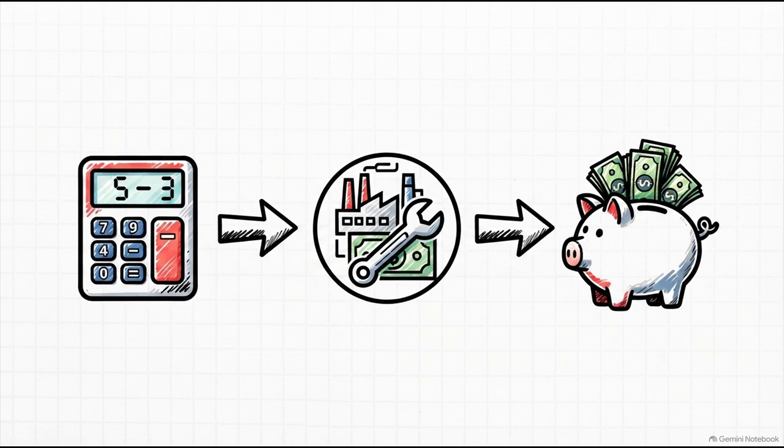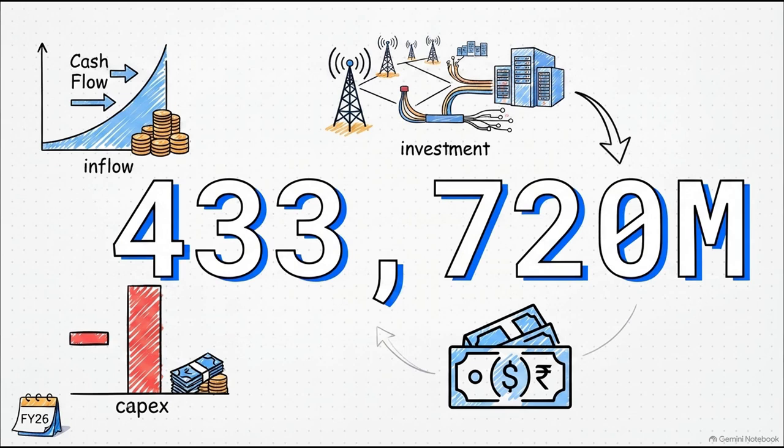However, we can calculate this incredibly vital analytical metric using the exact figures they do provide. We simply take the reported operating cash flow and subtract the reported cash capex. Let's actually do the math for fiscal 2026. If we take the 775.5 billion rupees in operating cash flow and subtract the 341.8 billion rupees in cash capex, it yields a massive calculated free cash flow of roughly 433.7 billion rupees. That is the actual internal cash the business generated after paying for its vast infrastructure investments for that entire year.